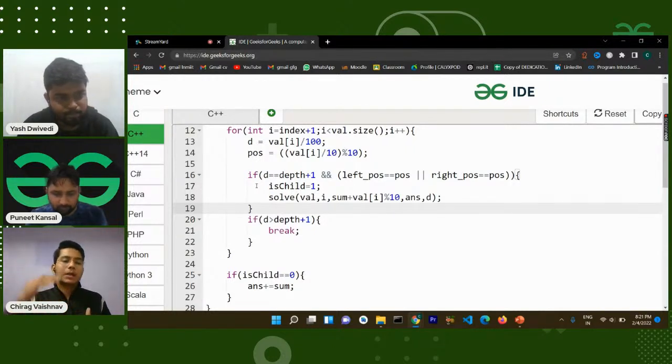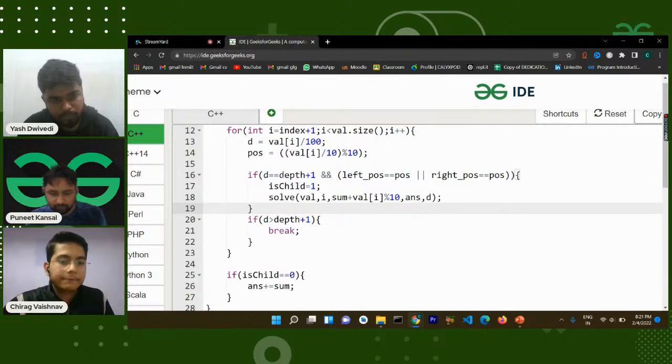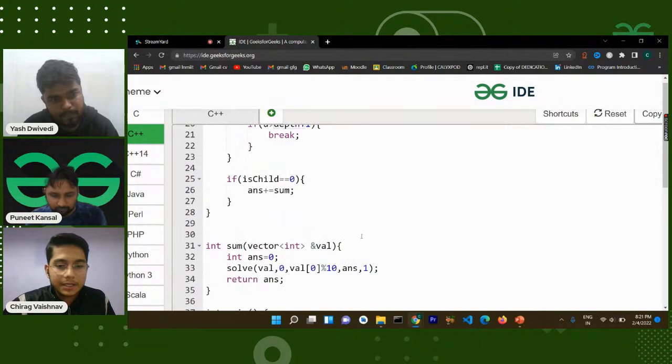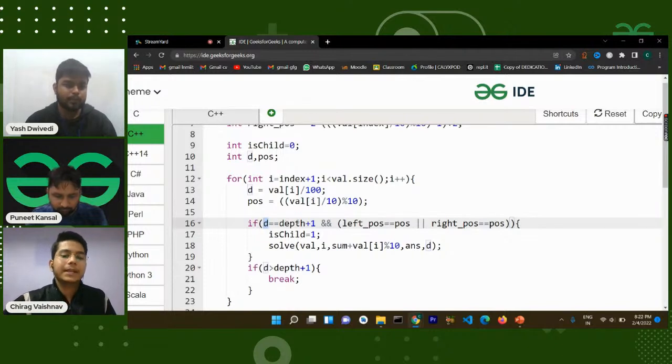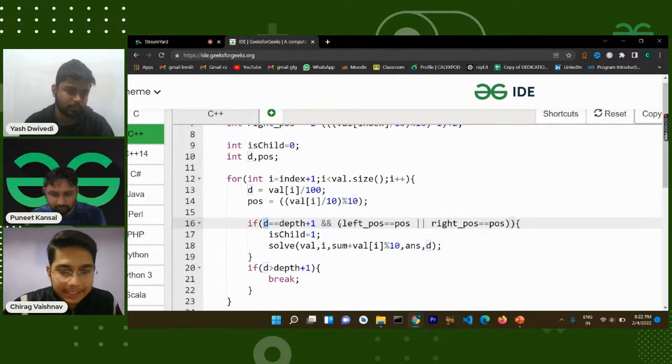Suppose I was on level 1, I will check all the nodes on level 2. When I am on level 2, I will check all the nodes on level 3. If I'm on the level 1 node, I have passed 1 here, so depth is 1 right now. Now if d is 2, so 2 equals 1 plus 1, right? So this condition matches, as well as the left position equals position, or right position equals position.